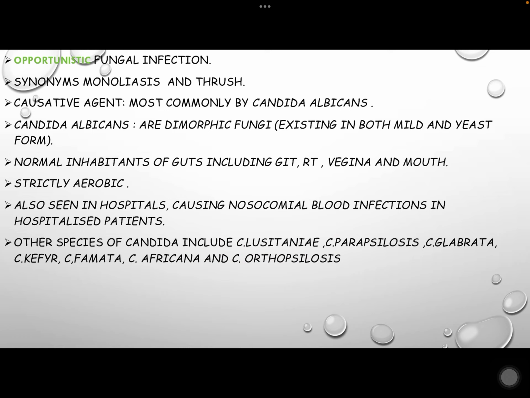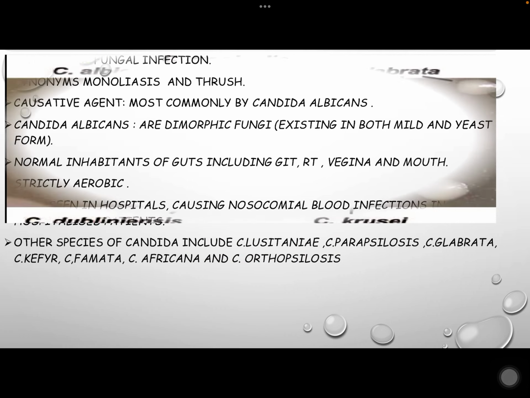Among the Candida species, Candida albicans was the most common species, followed by Candida lusitaniae, Candida parapsilosis, Candida glabrata, Candida krusei, Candida famata, Candida africana, Candida orthopsilosis, respectively.